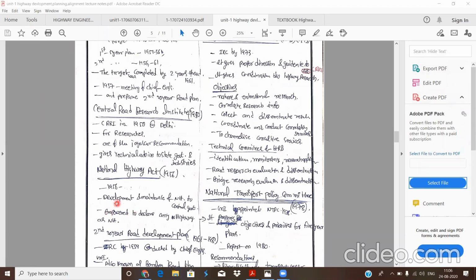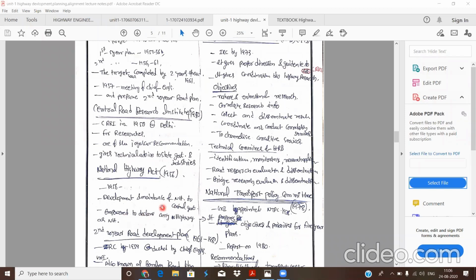One is development and maintenance of national highways, meaning the total construction and maintenance work is given only to the central government, not state governments. And also it empowers to declare any highway as a national highway, or to omit a highway from the national category.